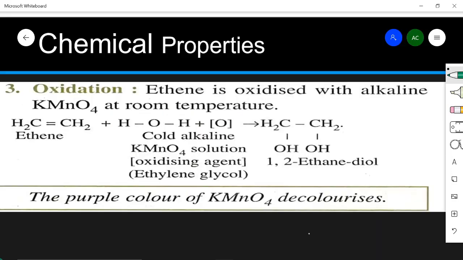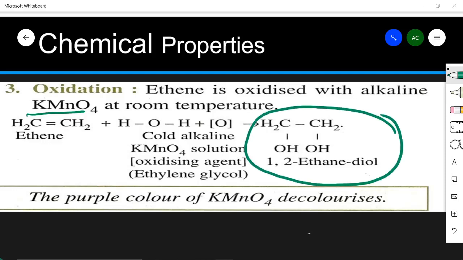Then the next chemical property is oxidation, and you all know what oxidation is. It is adding of oxygen, or removal of hydrogen. So with ethene, if ethene is oxidized, that is, oxygen is added to ethene at room temperature, with alkaline potassium permanganate, we will see that a new compound will be formed, which is 1,2-ethane diol.